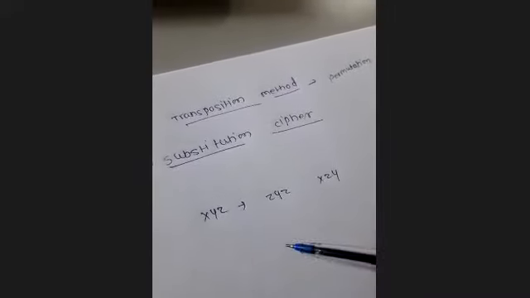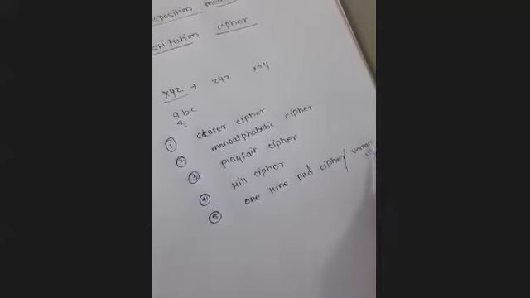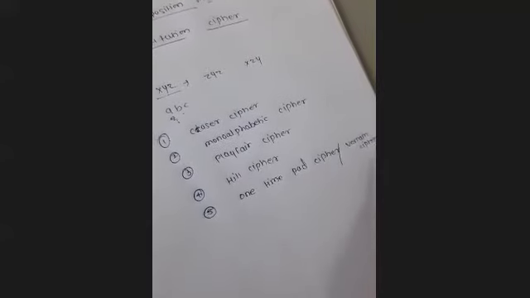Yes, this one time pad cipher is also called Vernam cipher. In this also two types come, when we discuss that we will check.